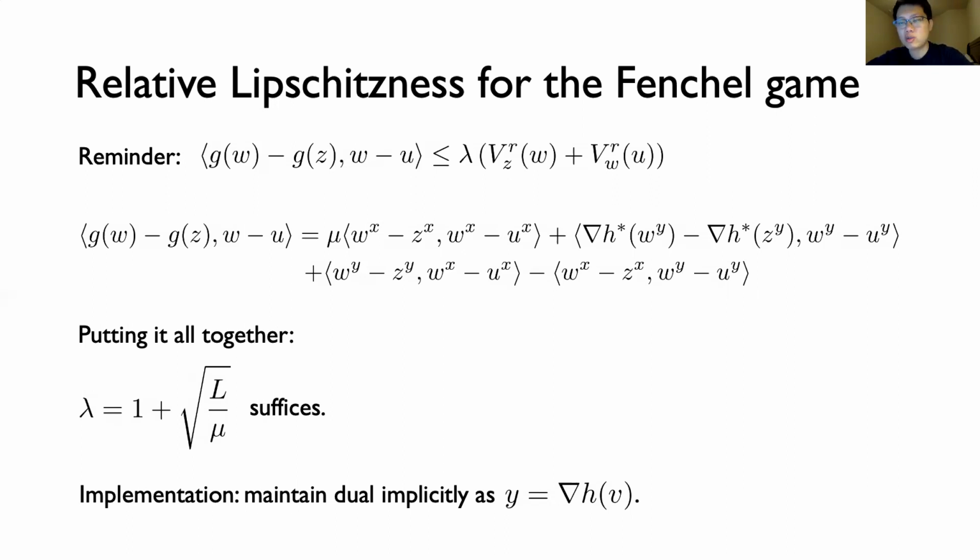The idea of regularizing the dual function with itself and the observation that the iterations are actually implementable are very crucial to our rate. And we think this is a nice trick and hope it has further applications. And putting together the strong monotonicity bound of the previous slide, the RL bound of this slide, and this implicit maintenance trick gives a complete accelerated algorithm.